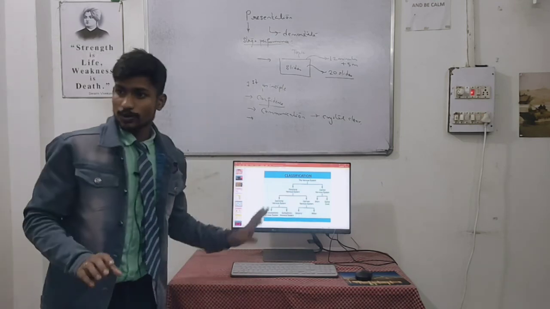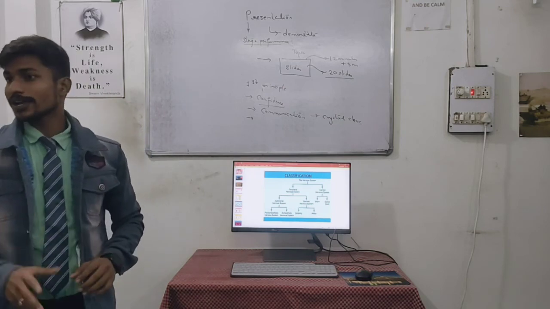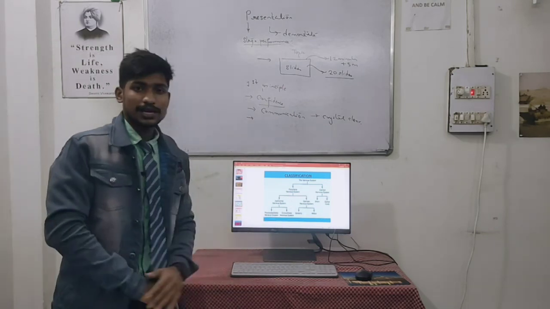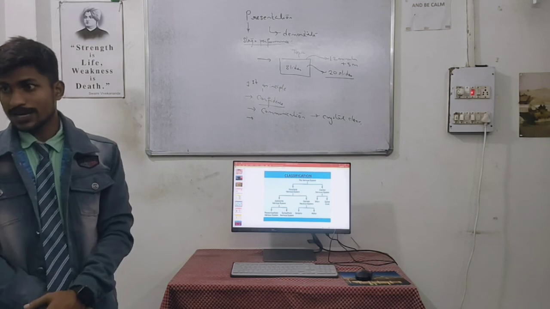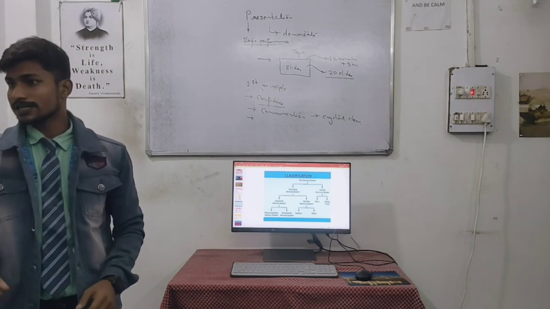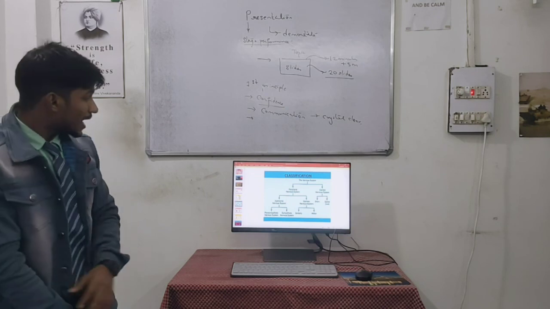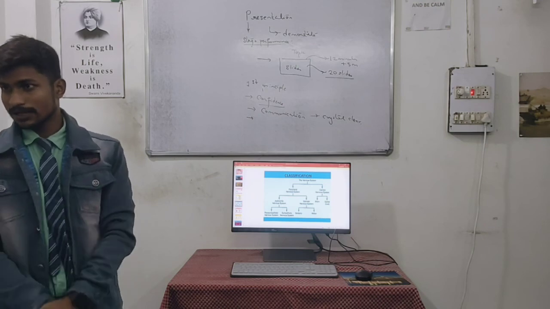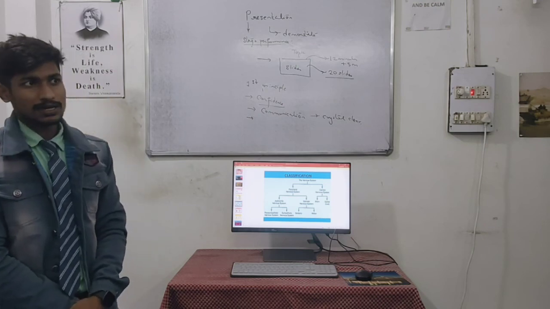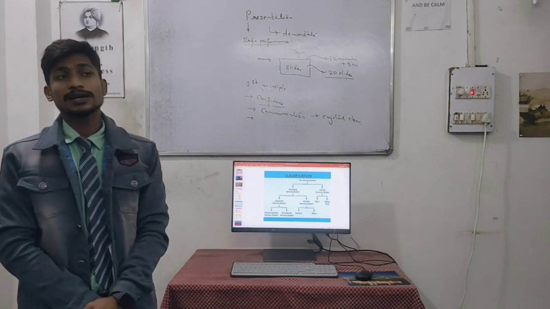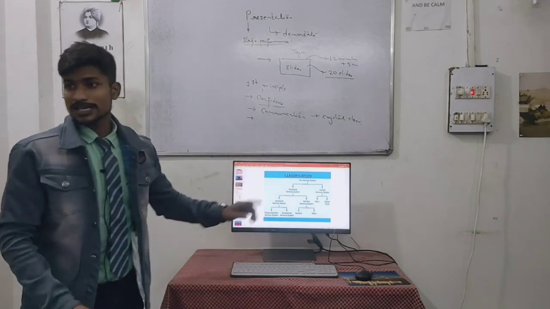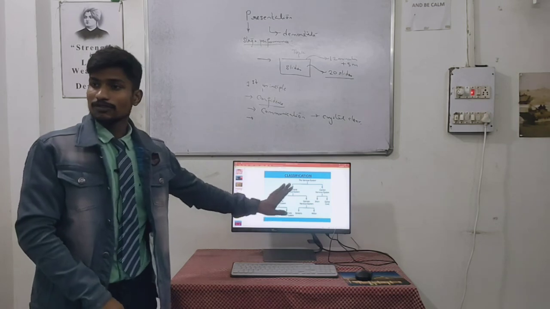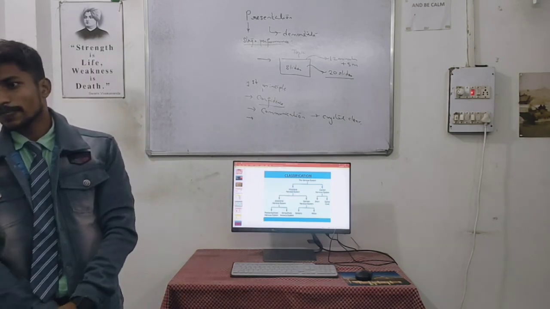Somatic is mainly of the body, where voluntary actions are involved, and in autonomic, involuntary action is involved. For example, in somatic, all our body parts which are voluntary, like the movement of our muscles, are somatic. In autonomic, we have the beating of the heart and breathing, and in these parts we have the brain stem, that is the medulla oblongata and pons varolii, which help in involuntary action.